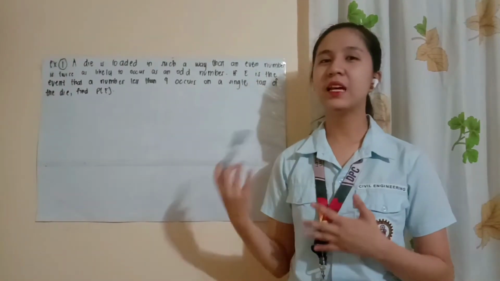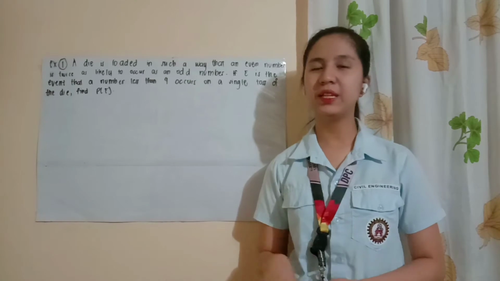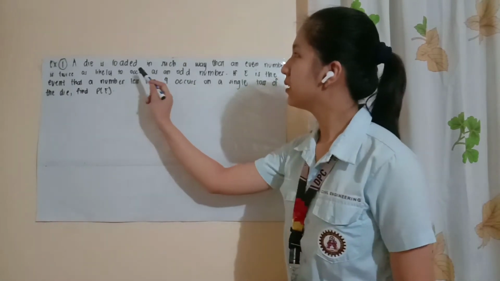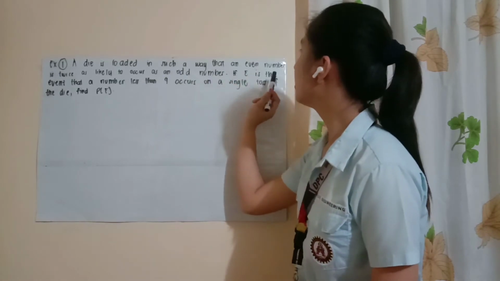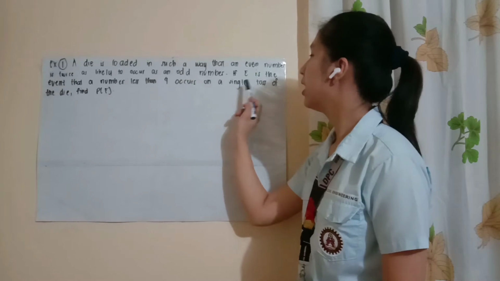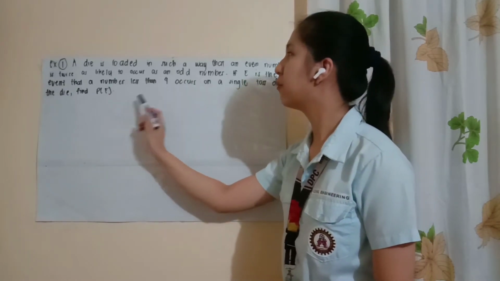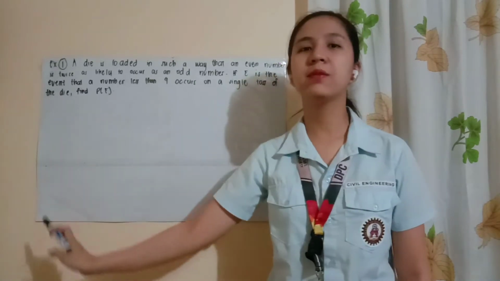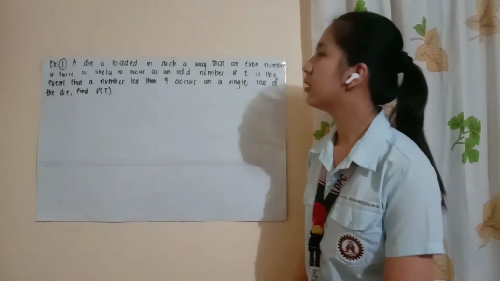So, para mas maintindihan ulit natin yung axioms of probability, let's solve this problem. A die is loaded in such a way that an even number is twice as likely to occur as an odd number. If E is the event that a number less than 4 occurs on a single toss of the die, find P of E.